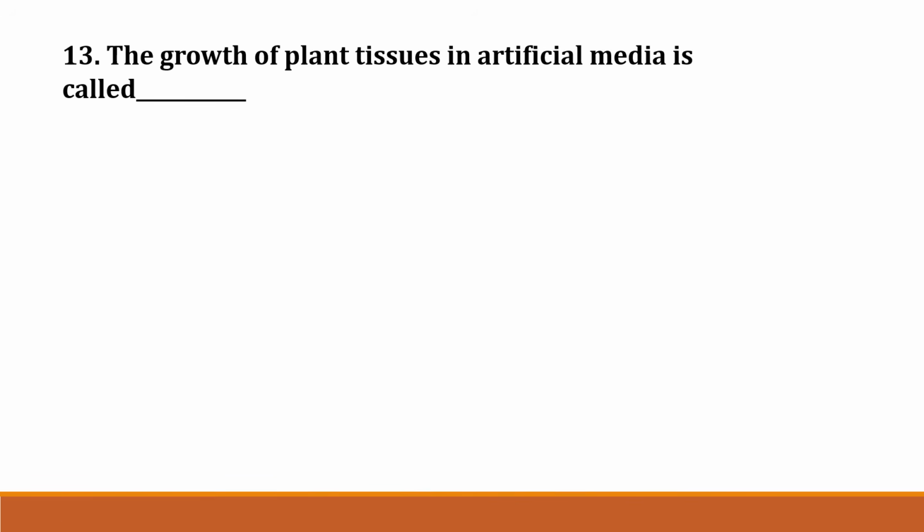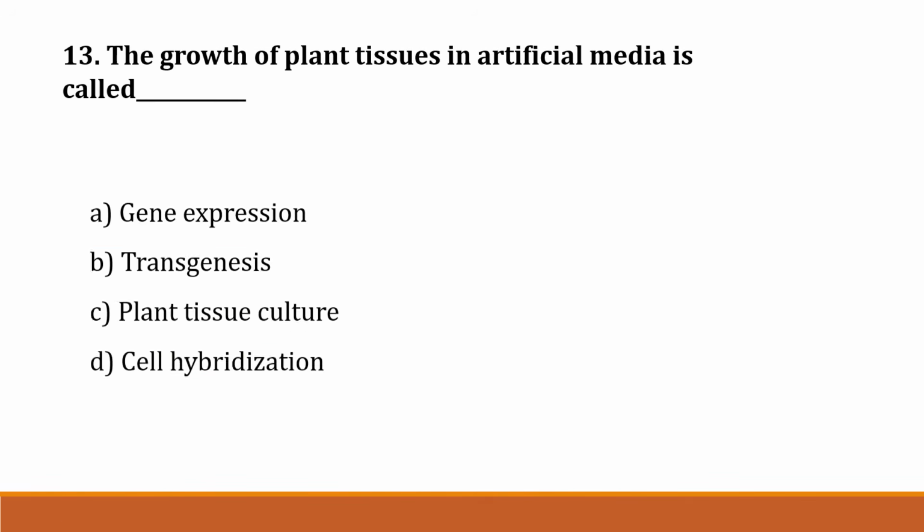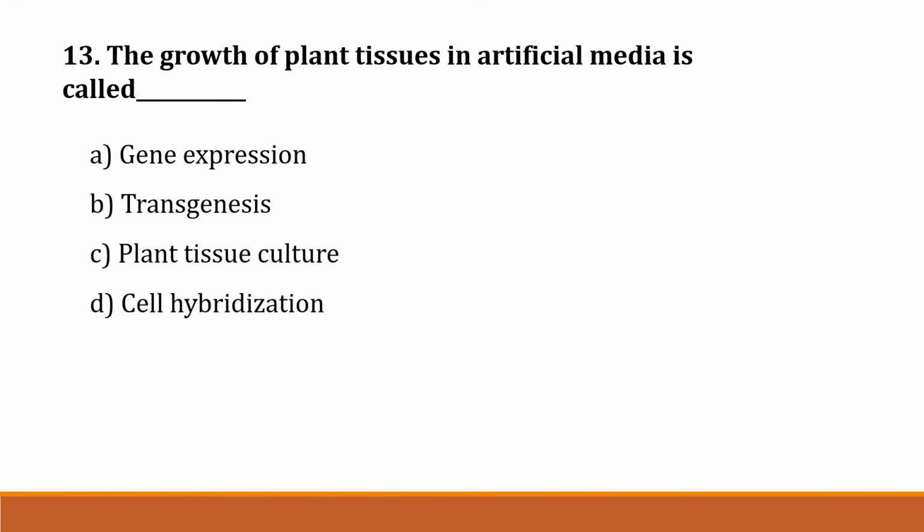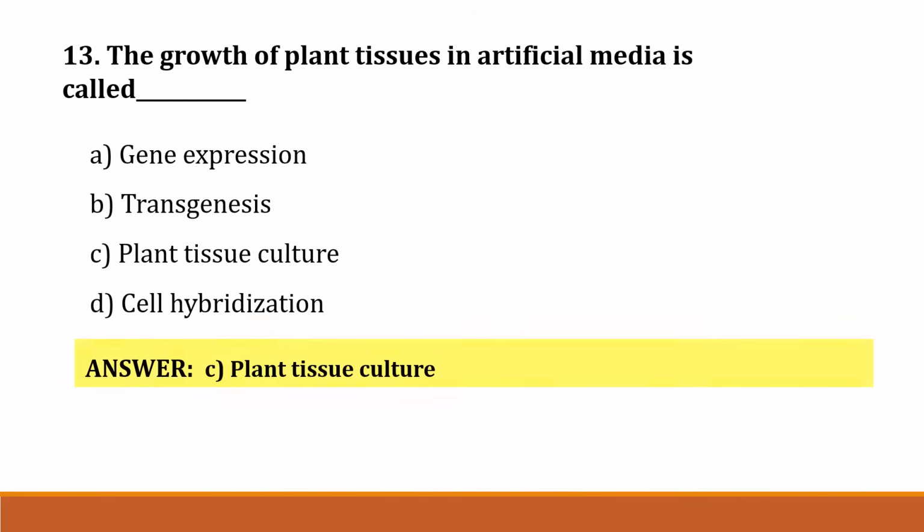The next question, question number 13. The growth of a plant tissue in artificial media is called option A. Gene expression. Option B. Transgenesis. Option C. Plant tissue culture. Option D. Cell hybridization. Correct answer is option C. Plant tissue culture.